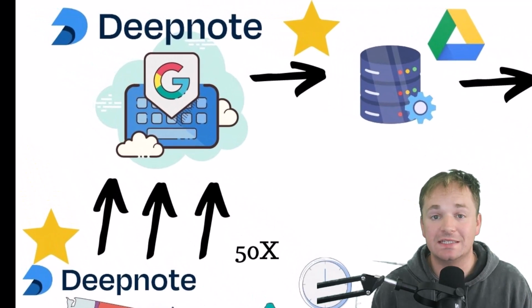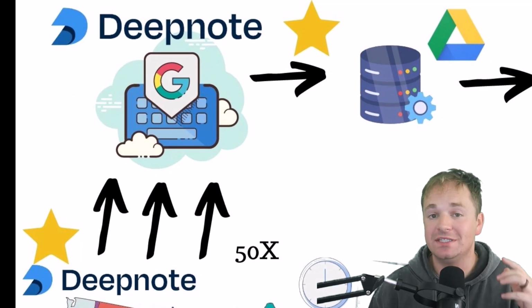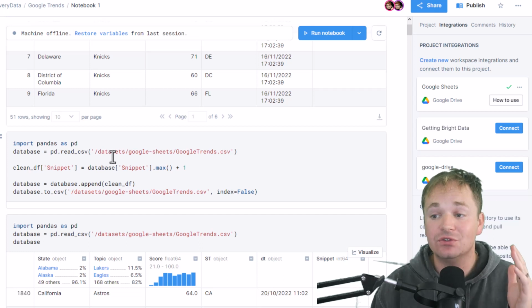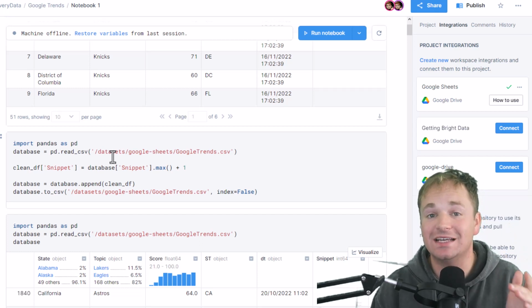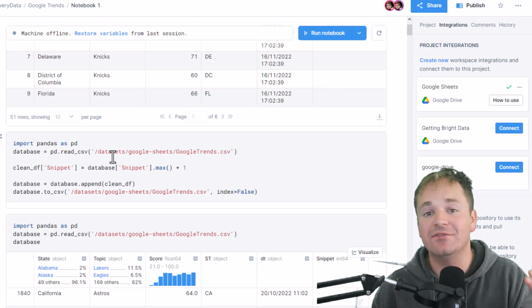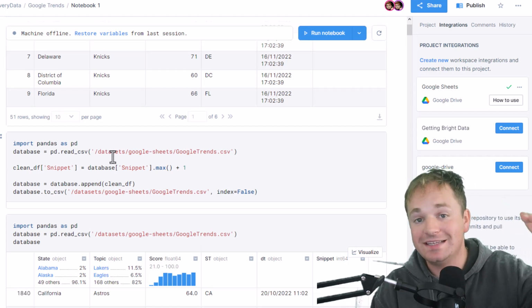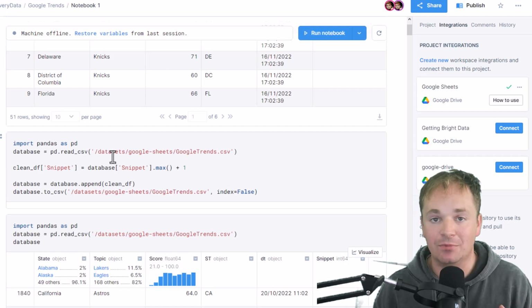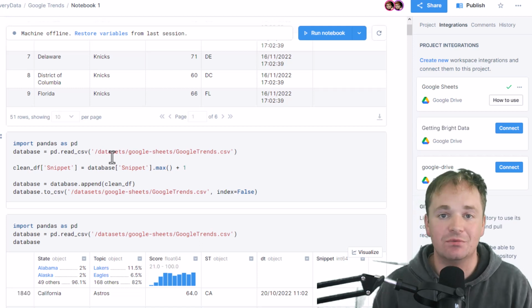So great, we're able to do our 50 Google calls every hour, but we still need to store that data somewhere. That's the next great part about Deepnote that helped me with this solution, is that it can integrate with Google Drive. And so I actually just have a big CSV inside of Google Drive that I update every hour, and I add the 50 new state lists to the bottom, and I just have a giant database inside of Google Drive that I'm able to call upon whenever I want seamlessly with the use of Deepnote. So 2 problems down, we are able to now schedule it every hour, and we're able to save our data inside of the big CSV inside of Google Drive.